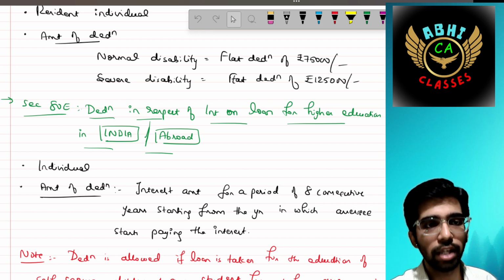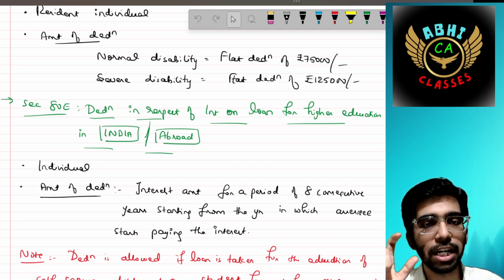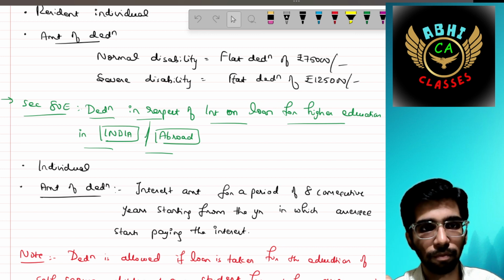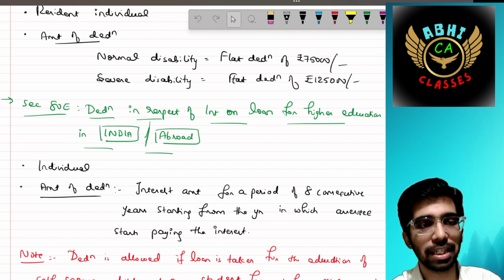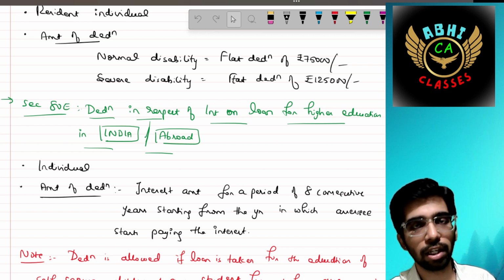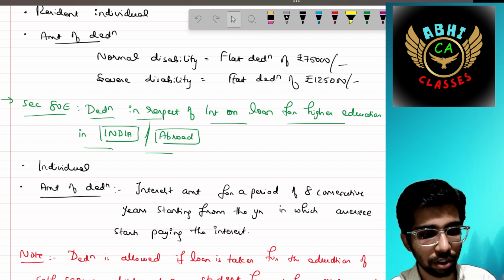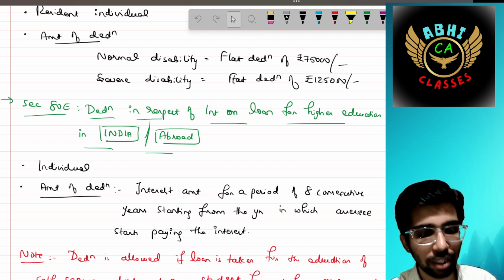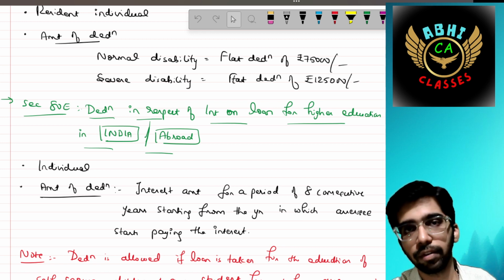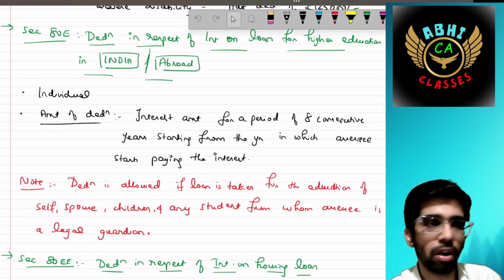The amount of deduction is the interest amount for a period of 8 consecutive years, starting from the year in which the assessee starts paying the interest. For example, if I have started my payment of interest in 2023, the 8 years are counted from 2023-24 up to the next 7 years.